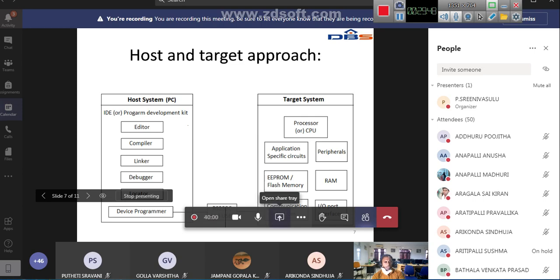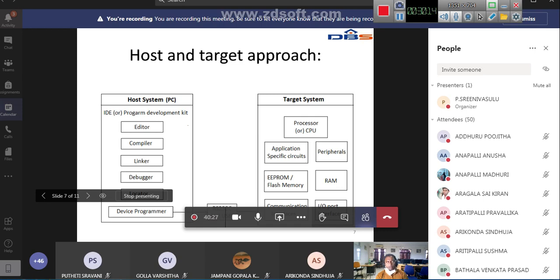Then we'll have communication protocols, or communication interfaces. These communication interfaces mean IO ports, and we have some here to connect the RS-232. We need some IO port, and here again we have IO ports. RAM, random access memory, is used to execute the program on the target system.